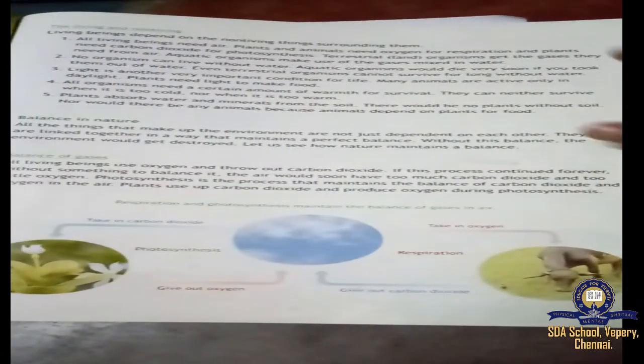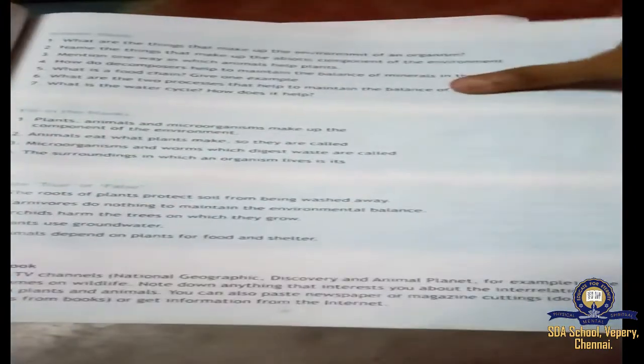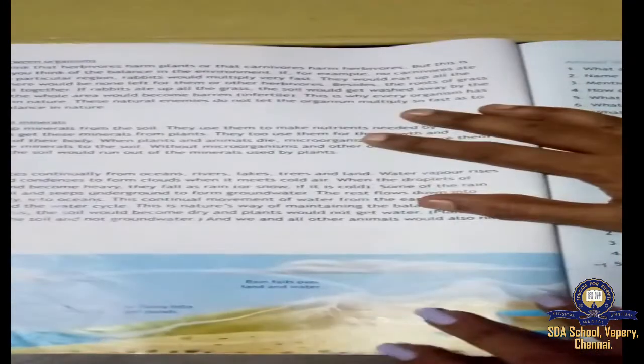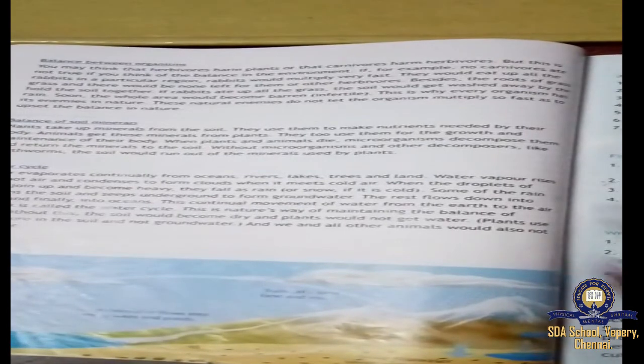Okay children, now turn to page 48. Balance between organisms. Organisms means living beings.